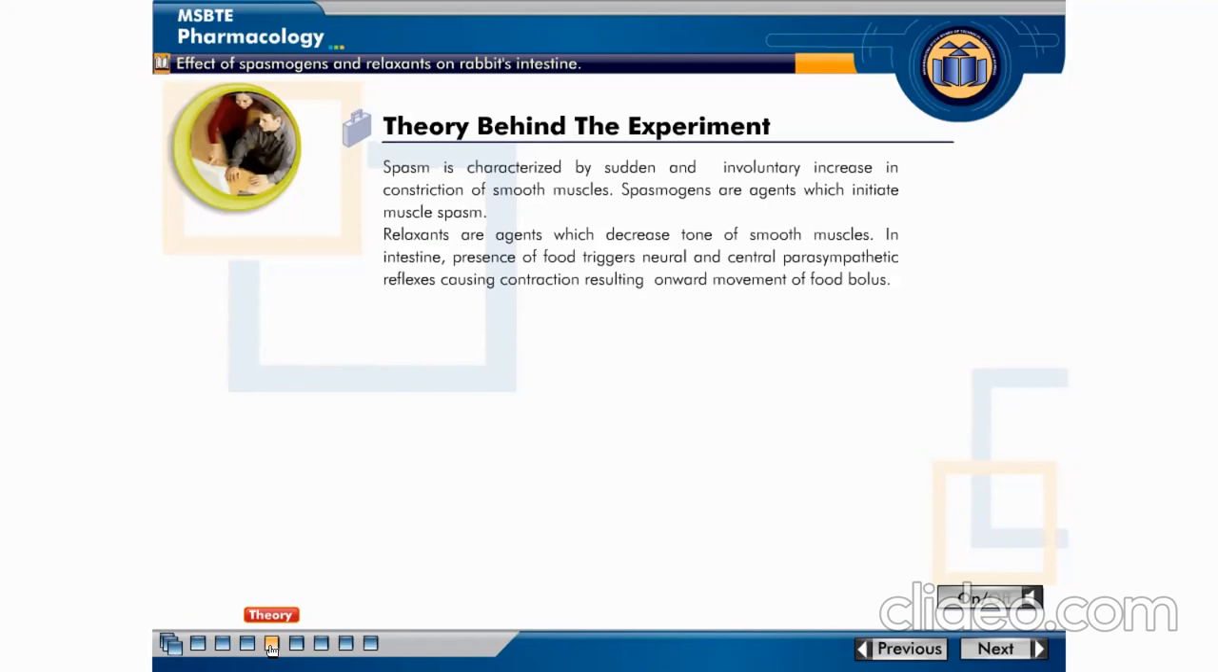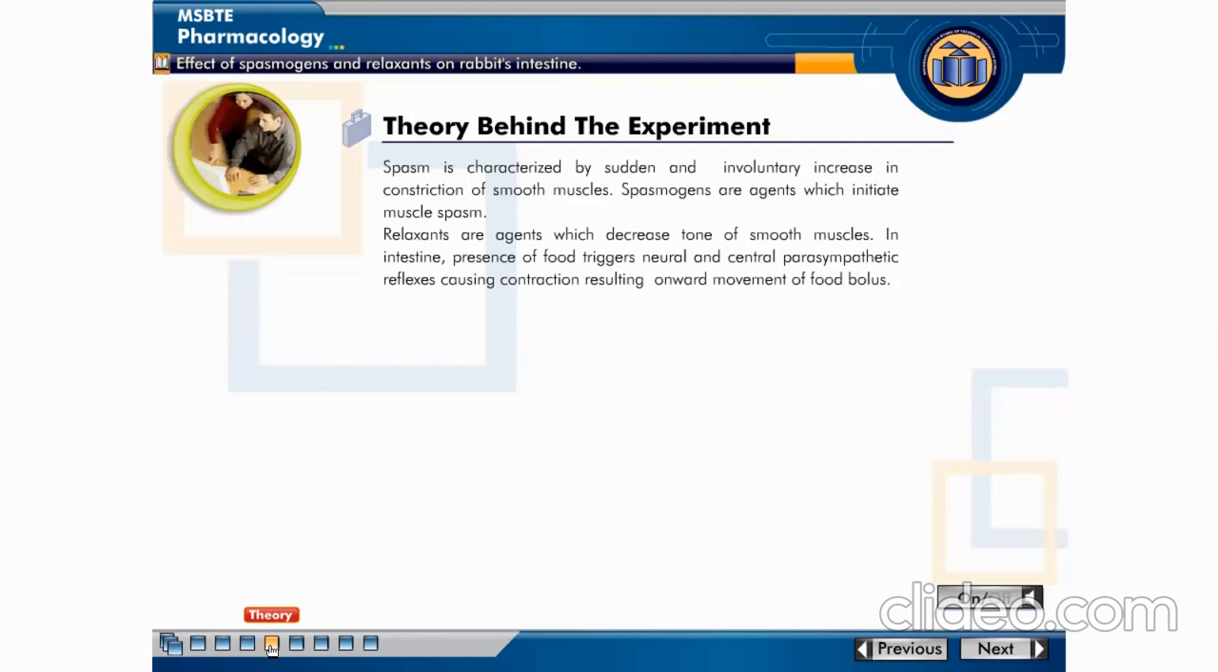In this experiment, we have to study two terms, spasmogens and relaxant. Firstly, spasm is characterized by sudden and involuntary increase in constriction of smooth muscle. It is known as spasm. And spasmogens means the drugs that produce a spasm. Spasmogens are also known as spasmodics or spasmogenics. Acetylcholine and barium chloride both act as spasmogens or spasmodic agents.